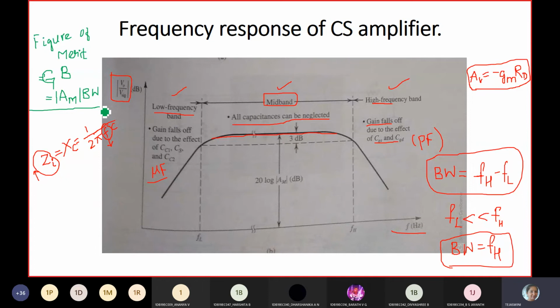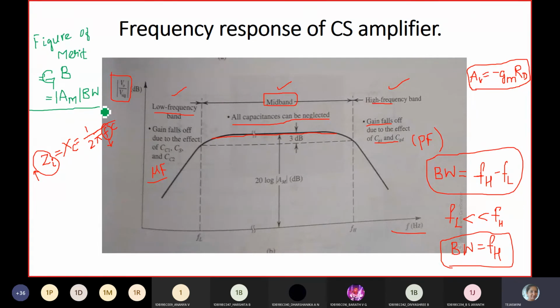You can observe the gain is almost constant over a wide frequency band called mid band, the center band. Here all capacitances can be neglected, whereas in the low frequency band the gain falls off due to the effect of the coupling capacitors and bypass capacitor. CC1 is towards the input side, CC2 across the output, and CS across the source terminal. These capacitances are larger, in the microfarad range. If frequency reduces, impedance increases.